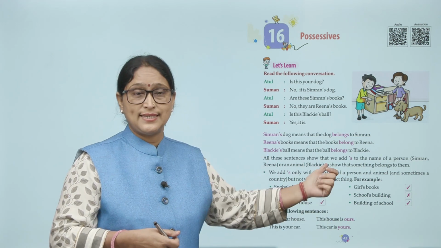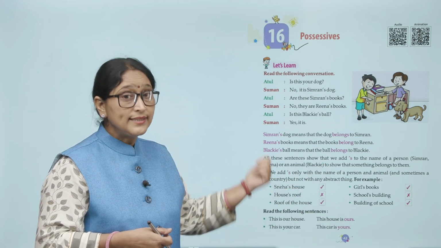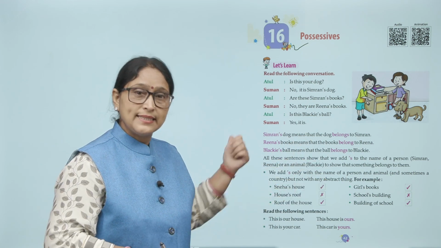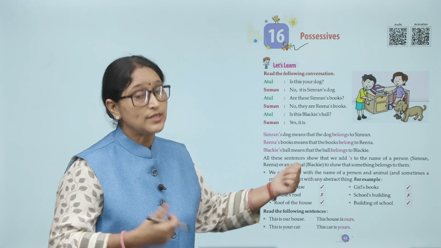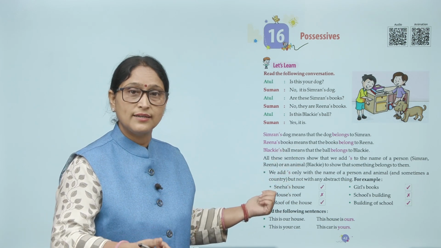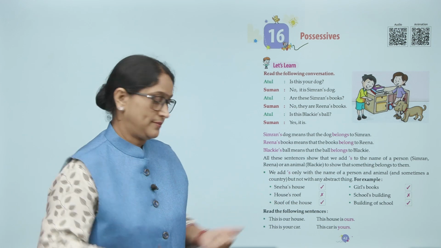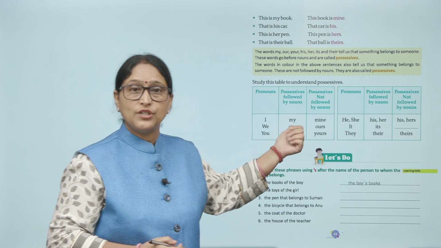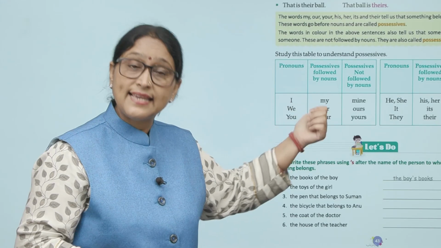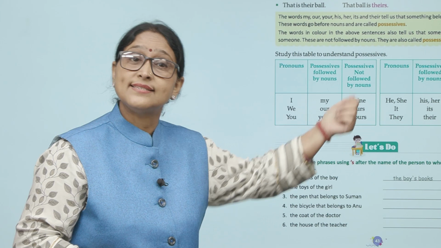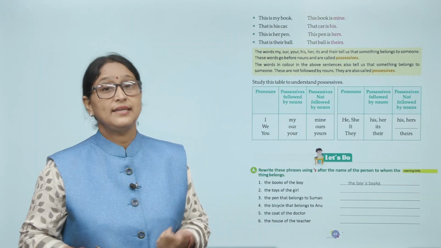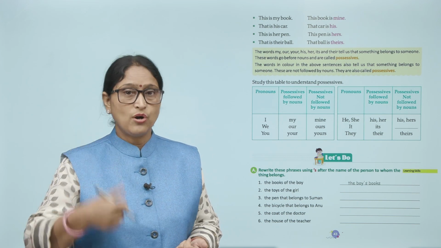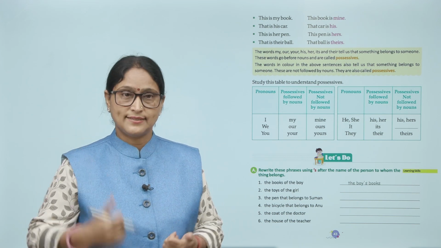Now read the following sentences. This is our house. This house is ours. This is your house. This is our house. This house is ours. This is your car. This car is yours. This is my book. This book is mine. That is his car. That car is his. This is her pen. This pen is hers. That is their ball. That ball is theirs.